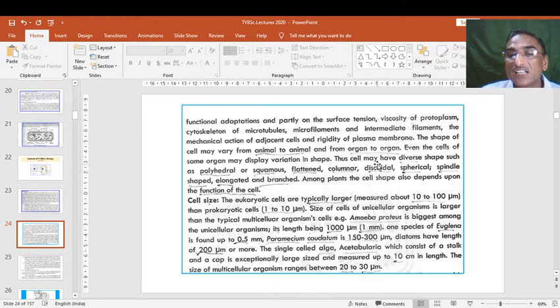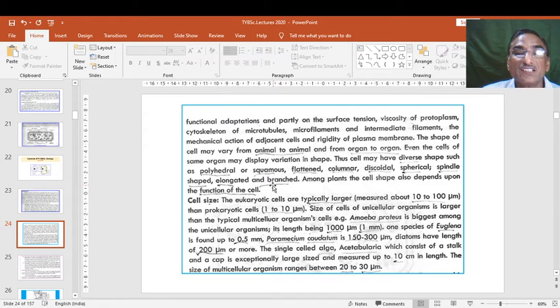Thus the cell may have diverse shapes such as polyhedral, squamous or flattened, columnar, discoidal, spherical, spindle shaped, or elongated and branched.